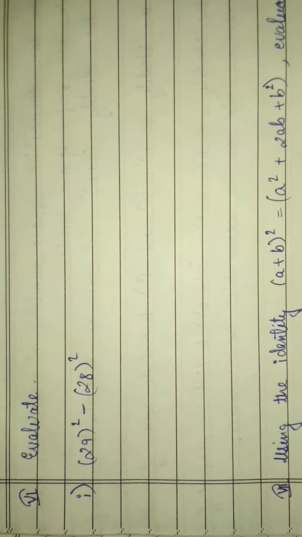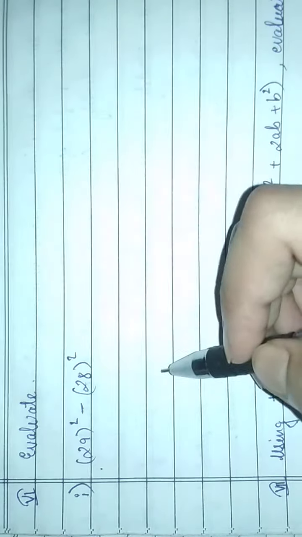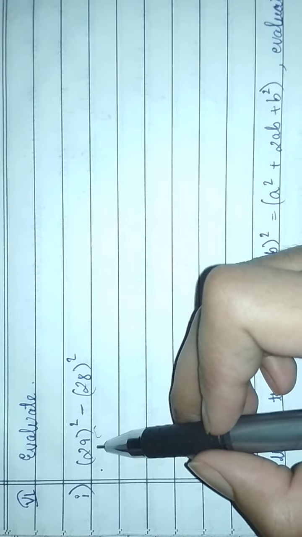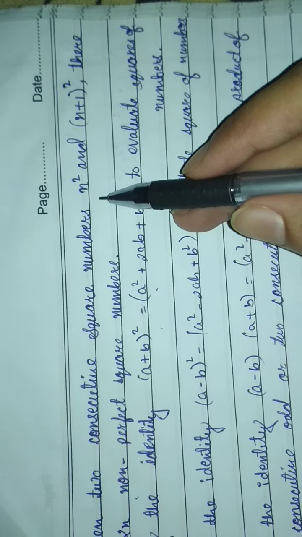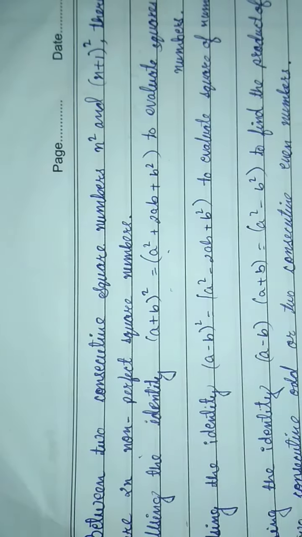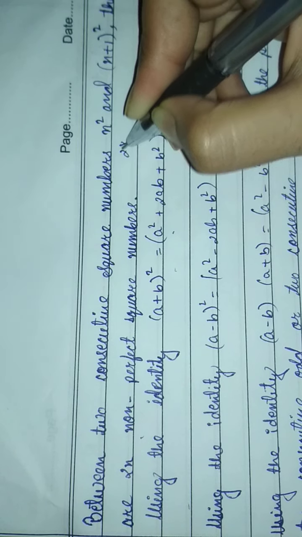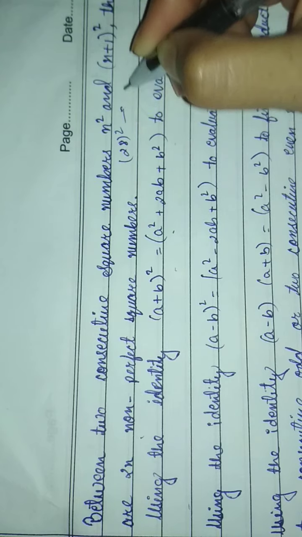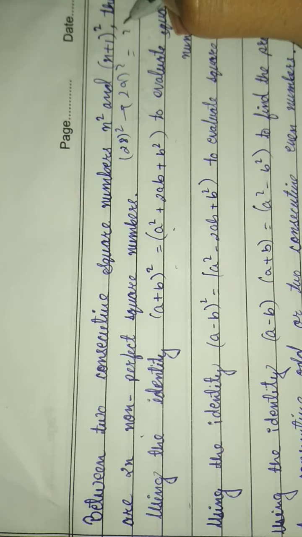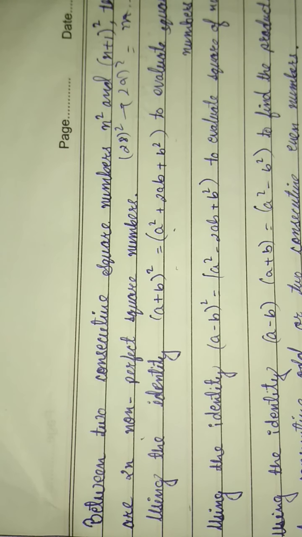Okay, then we will evaluate 29 to the power 2 minus 28 to the power 2. Now we have learned that between two consecutive square numbers n square and (n plus 1) whole square, there are 2n non-perfect square numbers. So considering 28 to the power 2 and 29 to the power 2, we will write 2n as the non-perfect squares.